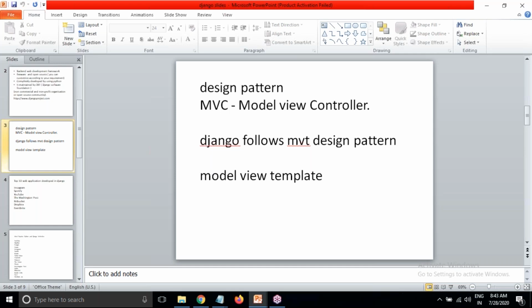So when we talk about design patterns, a design pattern is a blueprint. Blueprint means we'll call it a final print. Design pattern is a final print. Okay, so it will show how to start the project and how to complete the project successfully. It will show you all the steps, how to do them one by one. In that case, we can do the project easily, step by step.